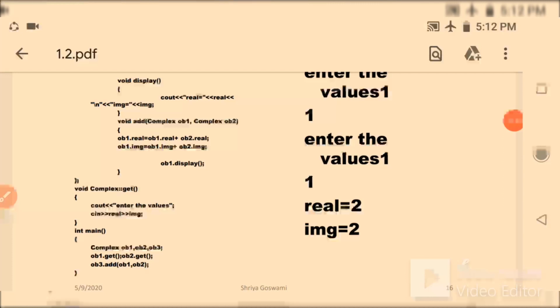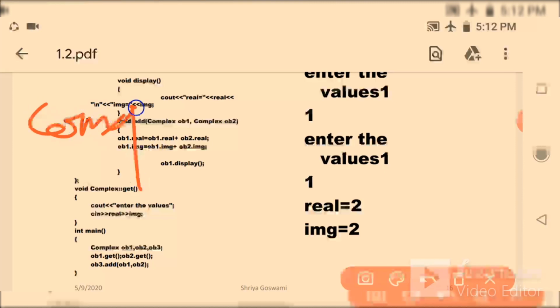Sorry, you can write that the return type will be complex now, and after doing this you return ob1 with its imaginary part.